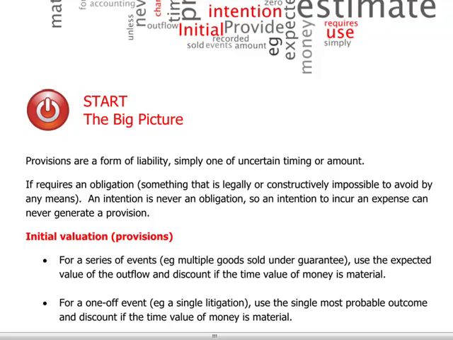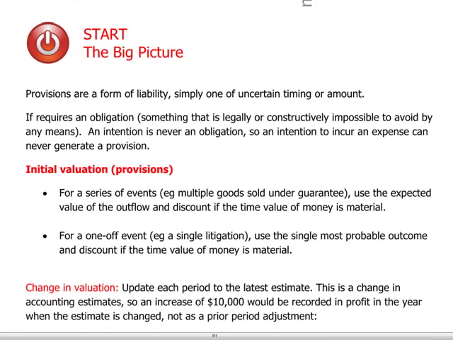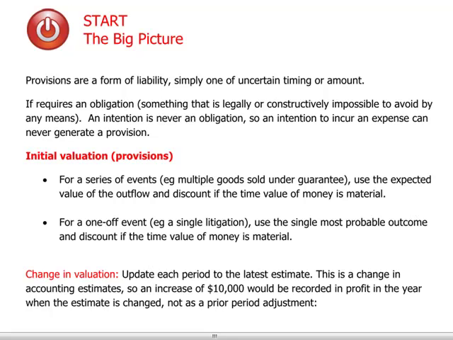The present obligation can be constructive or legal, meaning it can be required by a law or a contract which I just signed, or it can come out from the operating policies of the entity. The initial valuation for a provision is just the best estimate at year end.